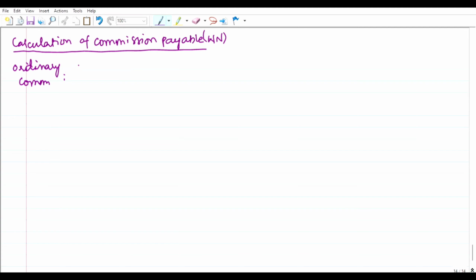Ordinary commission is 5% on sales, that is 5 by 100 into 1,60,000, which is 8,000 rupees. How? We can cancel the two zeros, and 16 fives are 80, and two zeros make 8,000 rupees.